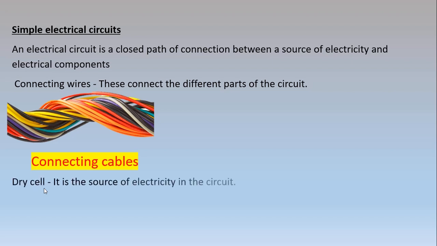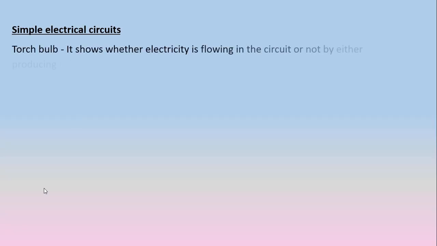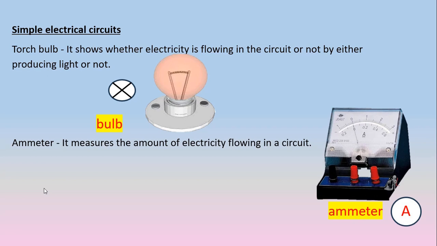We also have the dry cell, which acts as a source of electricity. Remember, we are preparing a simple circuit. Those ones are the dry cells and the cable also. We also have got the torch bulb, which shows whether the electricity is flowing by turning on or off. That one, and the cable also. We have an ammeter, which is used to measure the amount of current flowing in a circuit. That one is the ammeter.